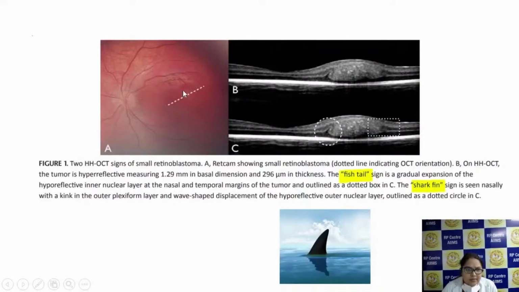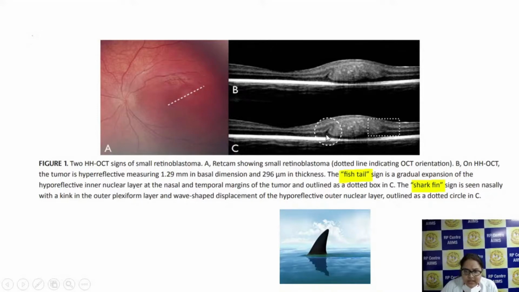So here you can see this tumor is clinically invisible, but once you do the handheld OCT, you can see this lesion. These two signs are shown here. Here at the level of the internal nuclear layer, there is splaying of the layer. So this has been labeled as the fishtail sign. And here at the level of the outer nuclear layer, this is the shark fin sign.